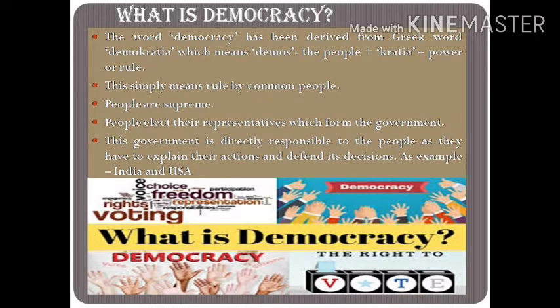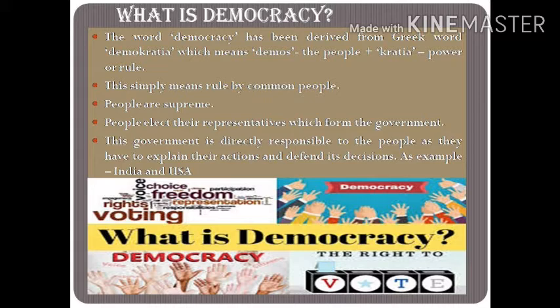The word democracy has been derived from a Greek word, demokratia. Demos means the people, and kratia means power or rule. So demokratia is the combination of two words, demos and kratia, which means the power of people, the rule by people. Democracy simply means rule by common people, and in this kind of government, people are